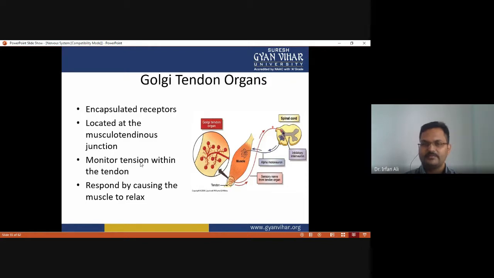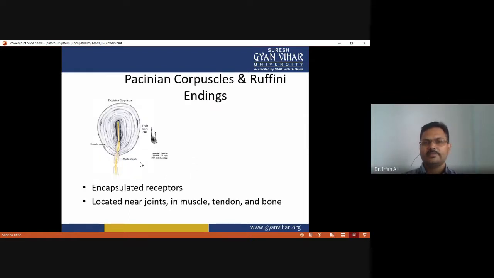As in this way, you can see this is the Golgi tendon organ. And what are Pacinian corpuscles and Ruffini endings? These are encapsulated receptors located near joints, in the muscles, tendons and bones. This is called Pacinian corpuscles and Ruffini endings.